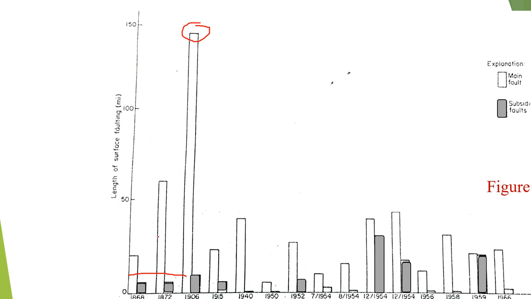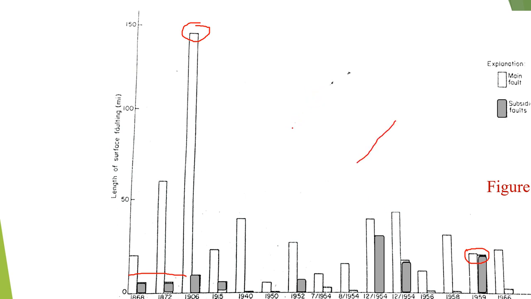Subsidiary faults may be secondary faults or branch faults, right? You see that this is almost everywhere true. The main rupture length will be more, and the subsidiary rupture length will be smaller. There are rare events like this one over here, where both faults have a similar rupture length. So this could be like that.